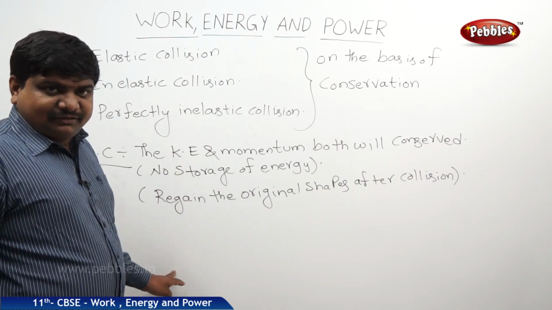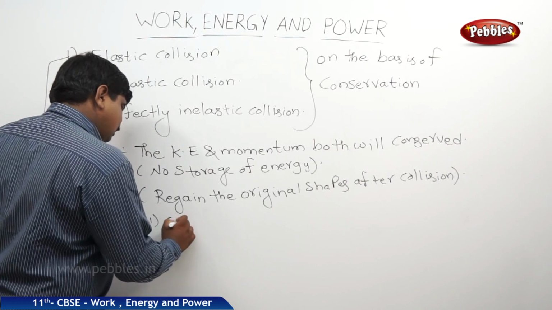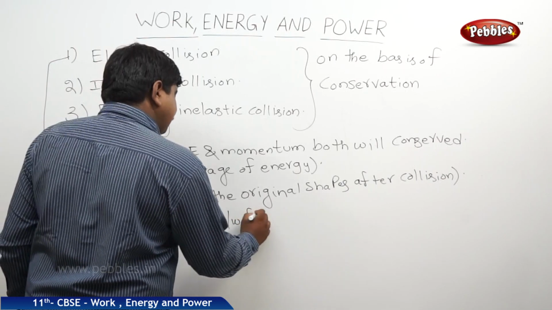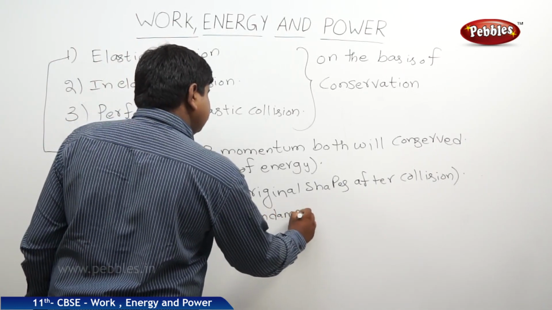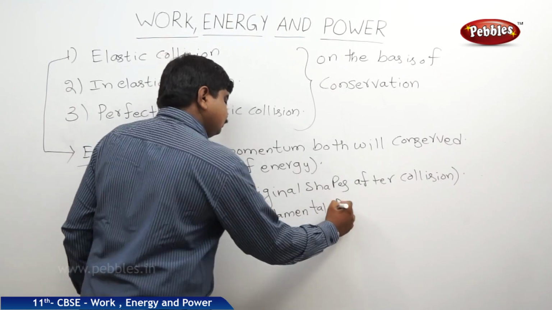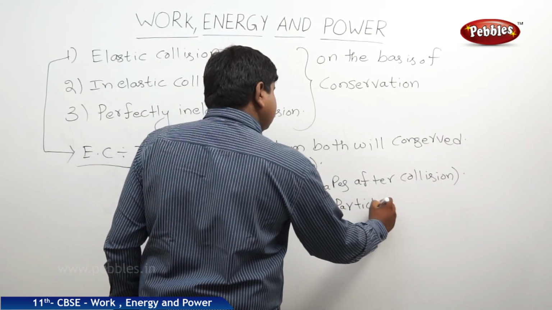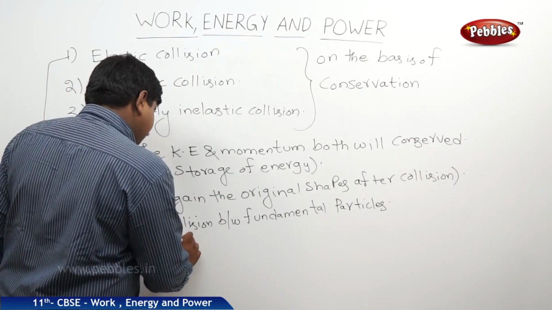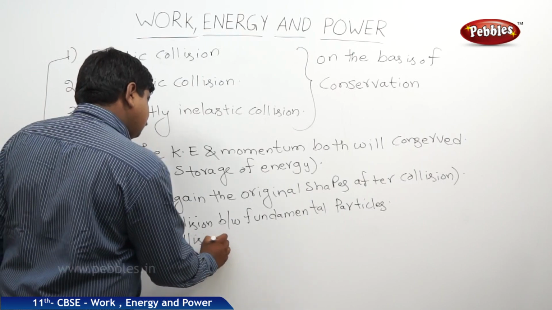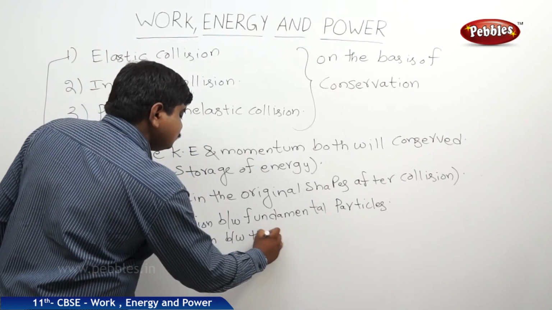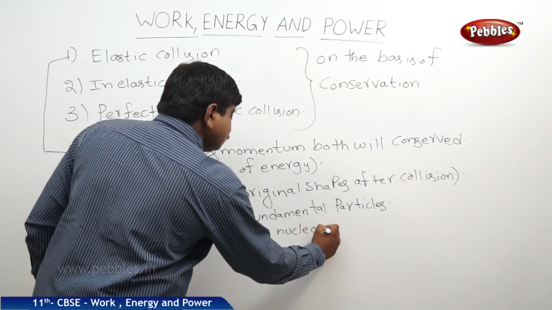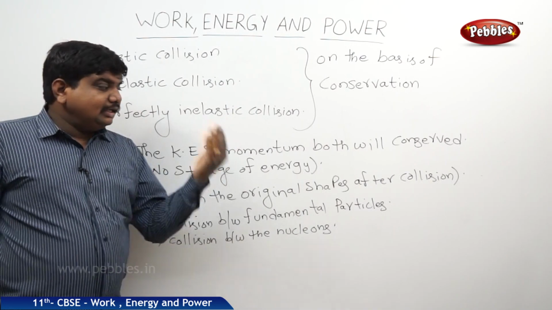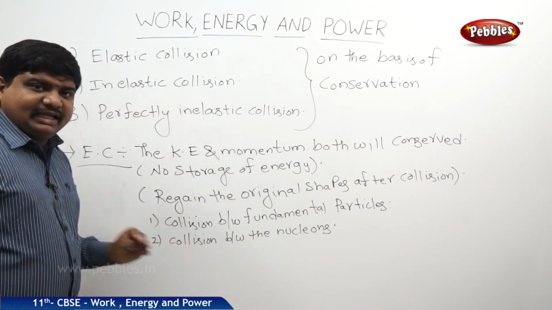What are the examples for this type of collision? Collision between fundamental particles, second one, collision between the nucleons. This is called elastic collision. This elastic collision can be perfectly one-dimensional or two-dimensional, and we will see the different cases.